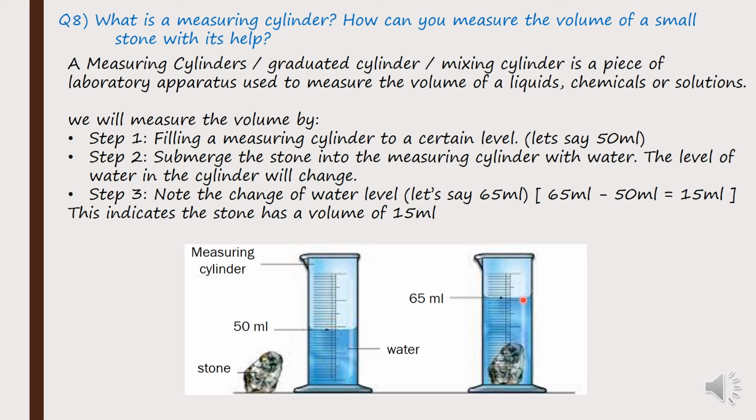So water level माथि राइज भयो. So that will actually give you the volume of a stone. Okay, so this is a very crude way of doing it हैन. अब यसले exact value त दिदैन, but still we can have an approx value of the volume of the small stone. Okay, so this is by using a measuring cylinder.